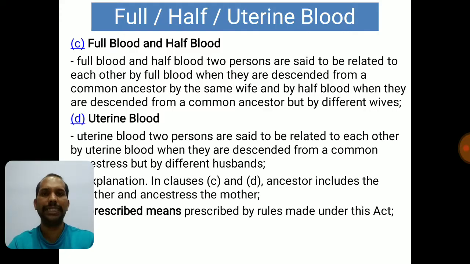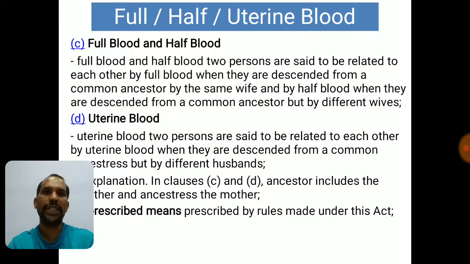Now half blood is easy. If a father is married to a second woman, now he has 2 wives and he has one son from his first wife and a daughter from his second wife. Now that brother-sister relationship between the first wife's son and the second wife's daughter is half blood, because they are from the same father but of different mothers. I hope that is clear.